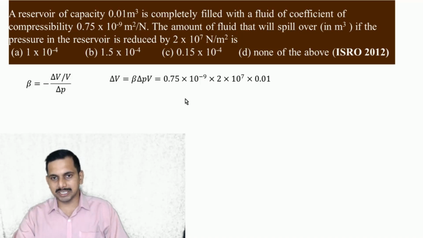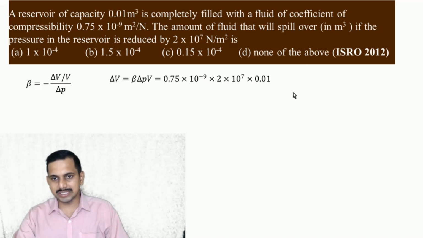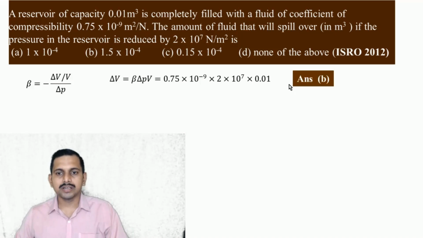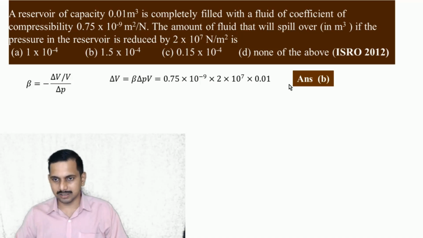So, when the pressure increases, the 2 is higher and 1 is lower, so here it goes the other way around. The negative cancels, and you get this. Delta V can be taken, and the answer would be B. You can calculate that, the answer comes out to be B, so many meter cube.